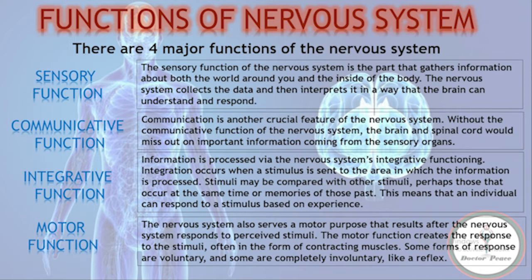Motor function. The nervous system also serves a motor purpose that results after the nervous system responds to perceived stimuli. The motor function creates the response to the stimuli, often in the form of contracting muscles. Some forms of response are voluntary and some are completely involuntary, like a reflex.